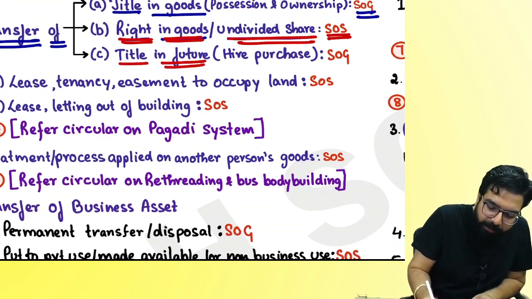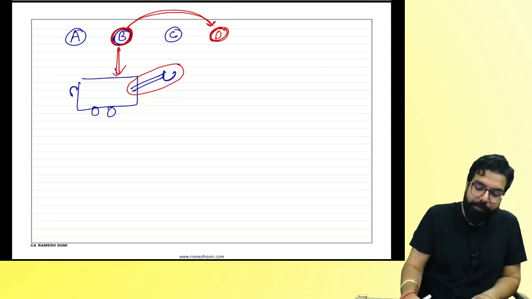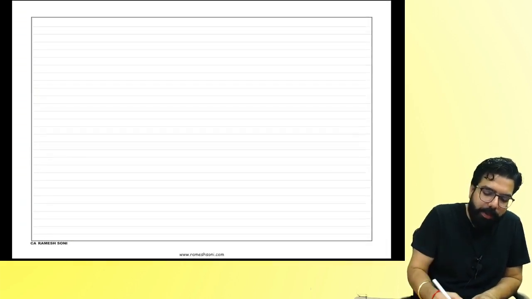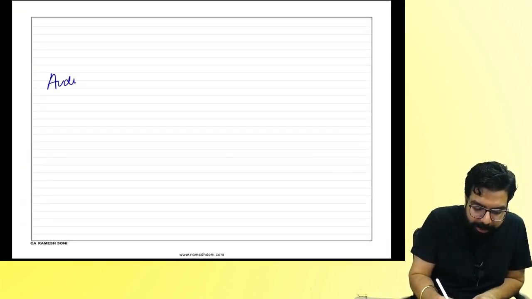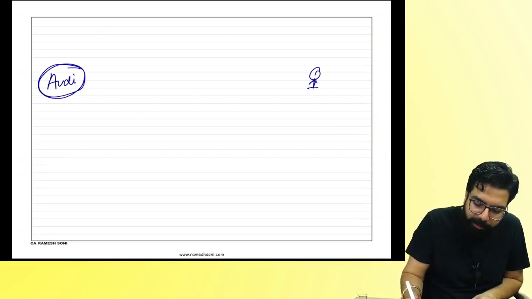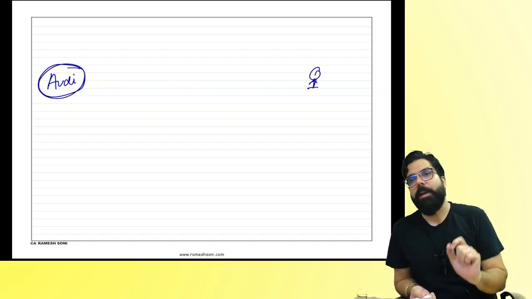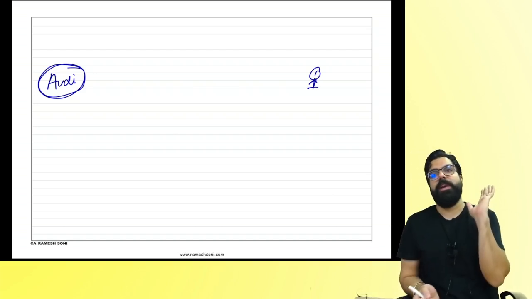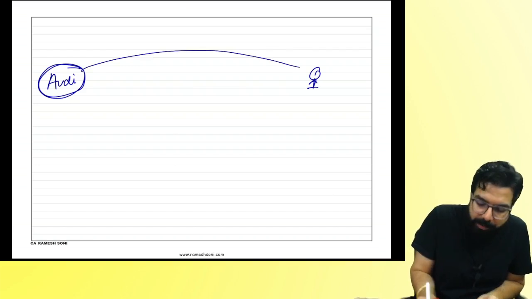Title in future or hire purchase. Supposingly, you went to Audi and you told, I want a car. Audi went ahead and told you, okay, sir, we will give you the car. But you told, I don't have money. So you have to give me installment facility. So Audi gave you the car, the possession of the car.